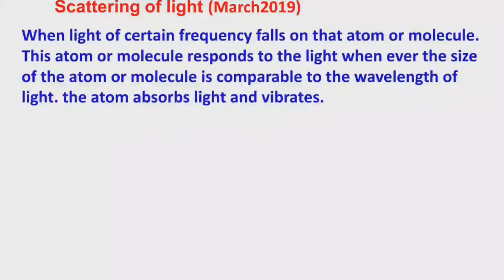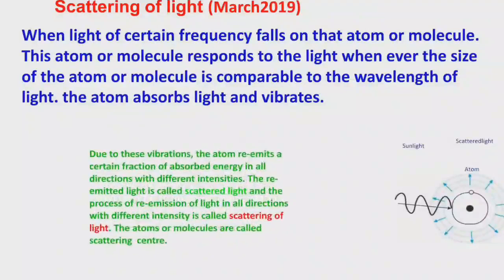When light of certain frequency falls on the atom or molecule, this atom or molecule responds to the light whenever the size of the atom or molecule is comparable to the wavelength of the light. The atom absorbs the light and vibrates. When light falls on the atom or molecule having the corresponding wavelength, the atom will absorb the light and vibrate. When it is vibrating, what happens? It will re-emit the light.